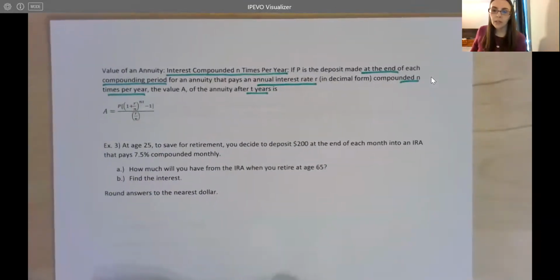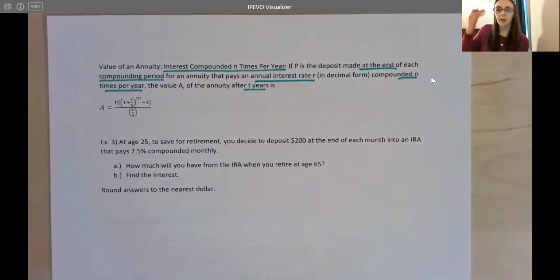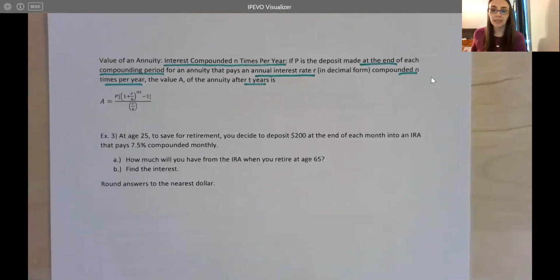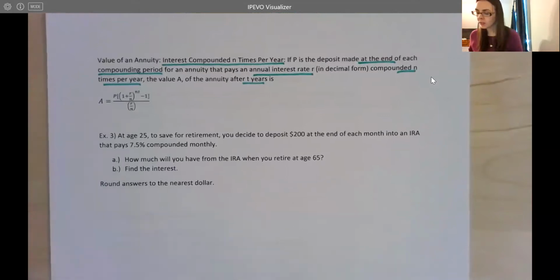So again, the thing to notice is that our accounts are compounding and we're depositing at the same rate. These are very specific examples where if we're compounding monthly, we're also making a deposit monthly as well. So they're very in sync. Whereas realistically, most of us are making deposits through our paycheck if we're doing a retirement plan through an employer. Although you don't have to, you could have your own retirement plan as well. But again, hopefully you'll get an idea of how money can grow, which is really the important part here.